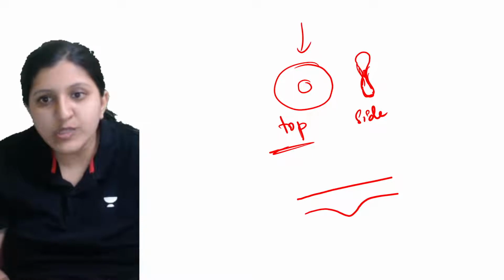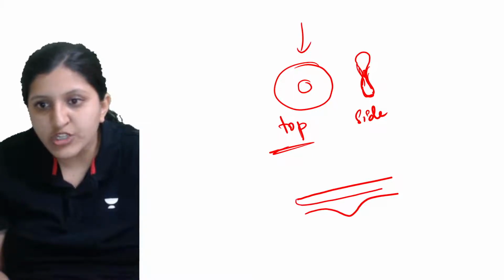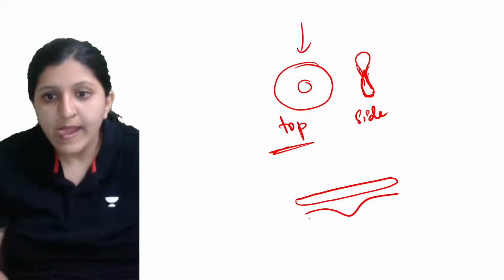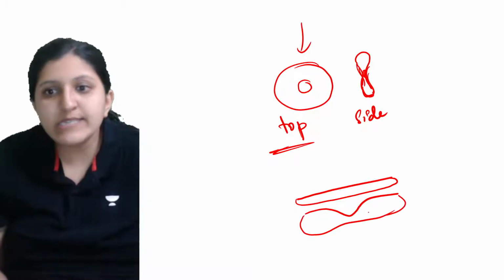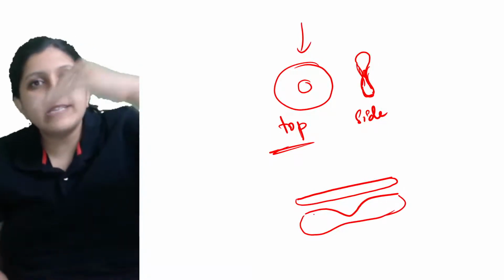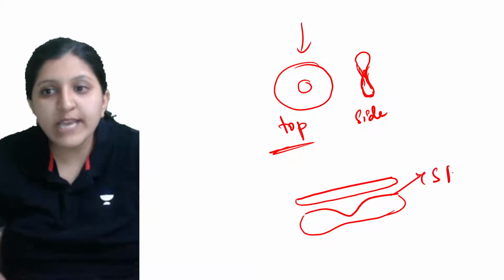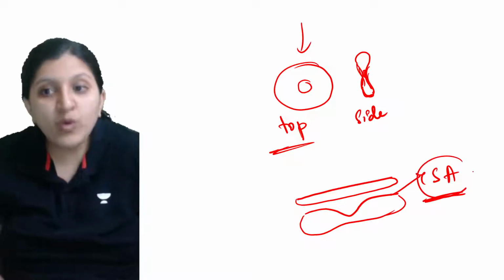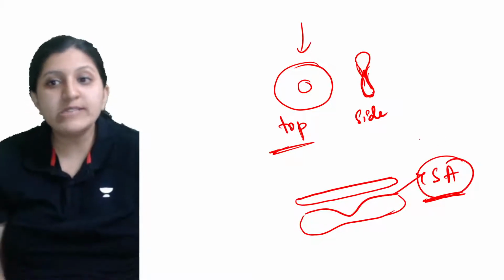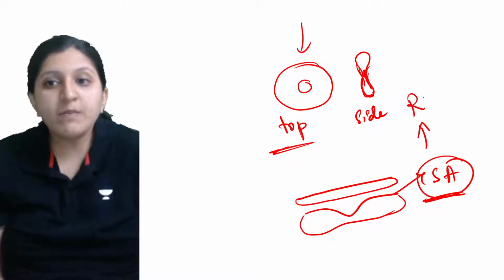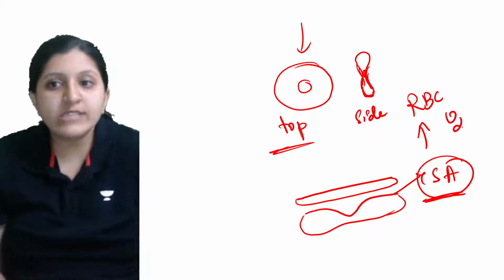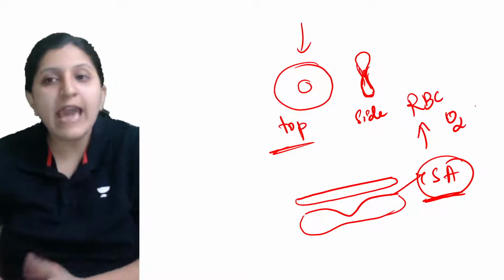So this space is available, and as there is a groove and ridges formation will occur, more surface area is available. If more surface area is available, what is the advantage? The RBC can carry more oxygen.